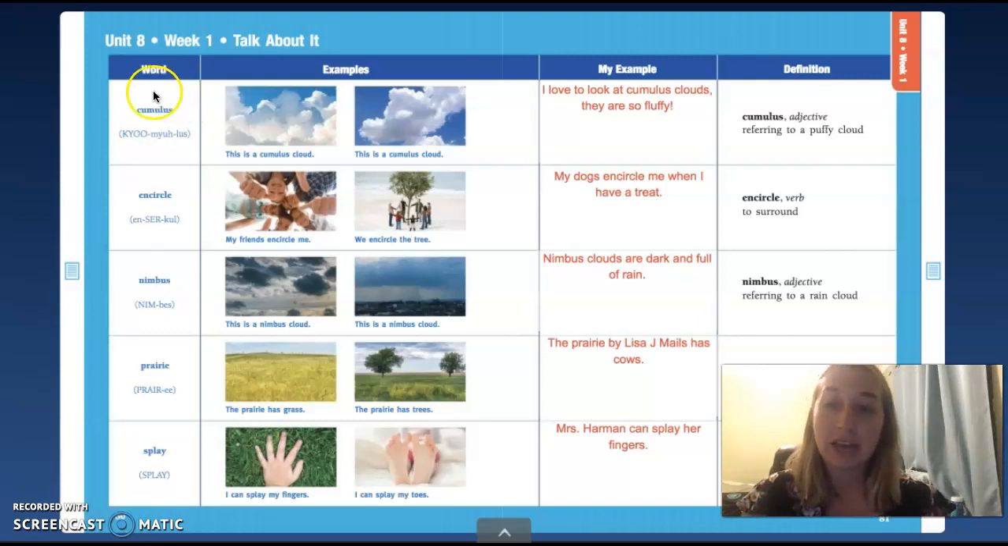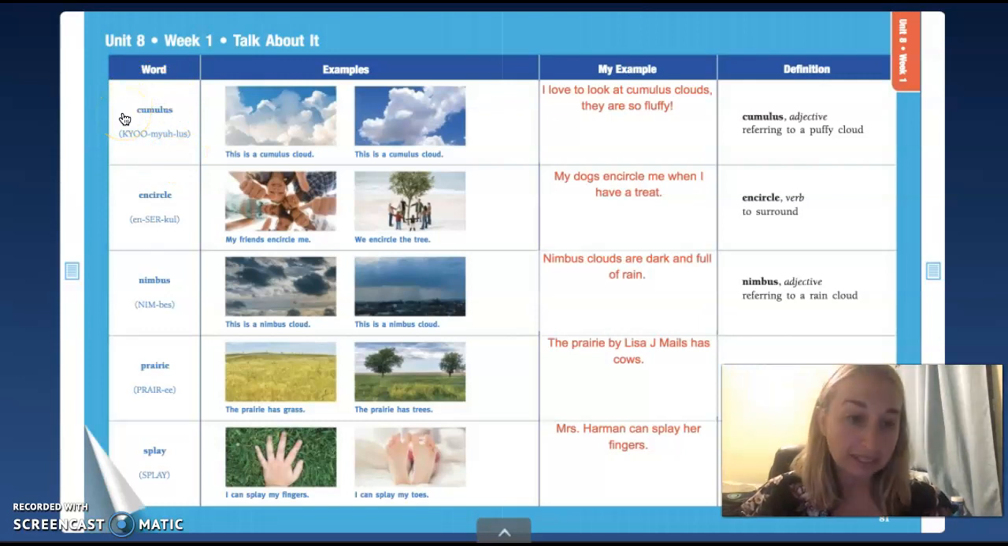All right, my friends, let's go ahead and look at our first word. Say it after me. Cumulus. Remember, a cumulus cloud is a cloud that is puffy and fluffy. Okay, so those white, beautiful clouds we see on a sunny day. Our next word, encircle. Encircle means to surround. So these friends are surrounding each other or encircling each other, and these people are surrounding the tree or encircling the tree.